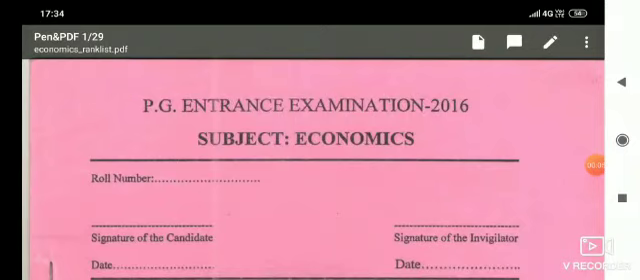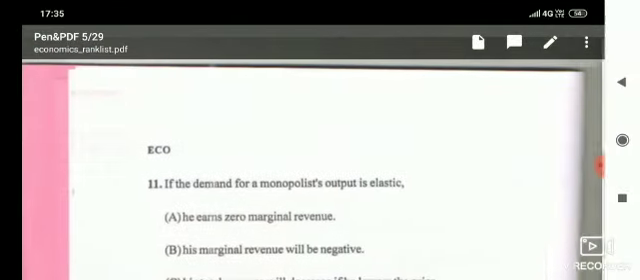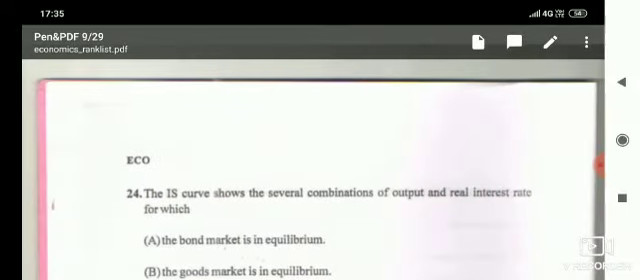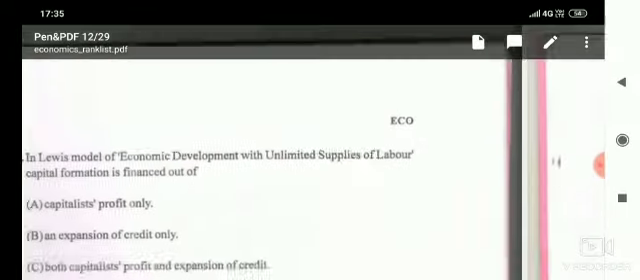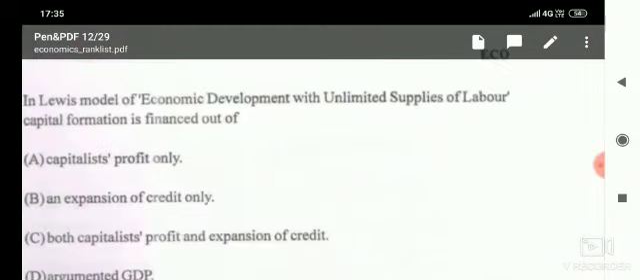In this video, we will discuss the Ravenshaw University MA Economics Entrance Questions Paper of 2016. In our previous video, we have already covered up to question number 34. So in this video, we will start from question number 35. Now coming to question number 35.